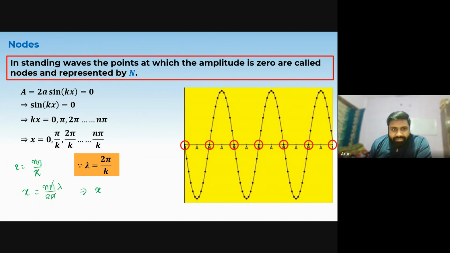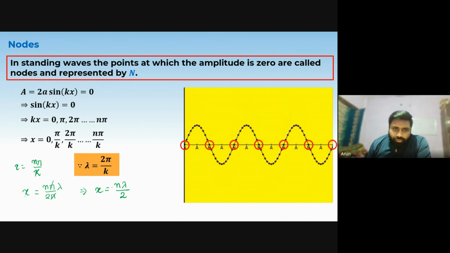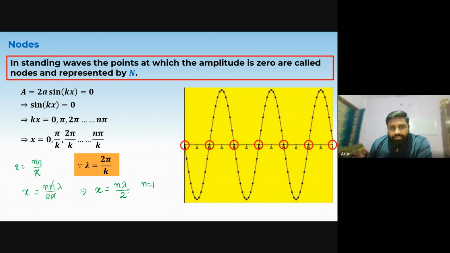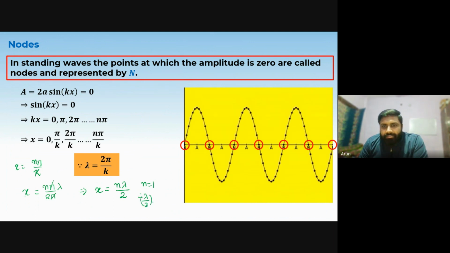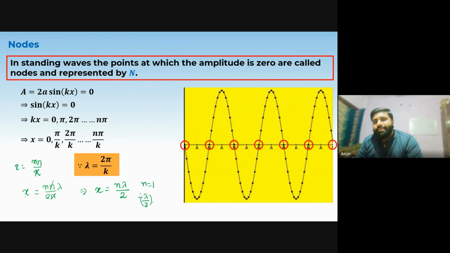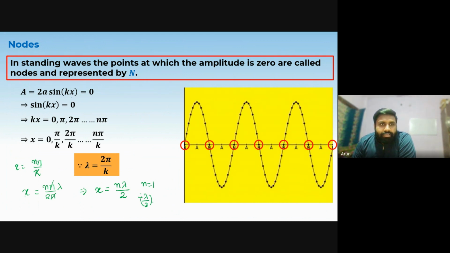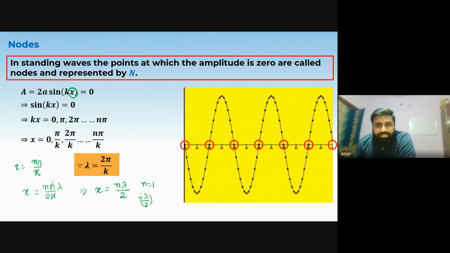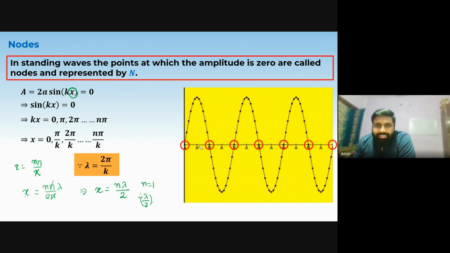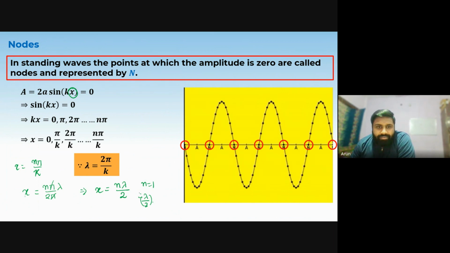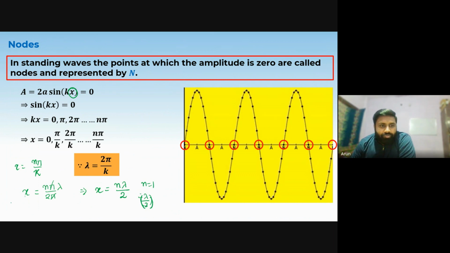So x is given by n lambda by 2. If you put n equals 1, you will get lambda by 2, which means the difference between them, where x is the distance traveled in this direction. So between two nodes, there will be a difference of lambda by 2, where lambda is the wavelength of the standing wave. Okay.